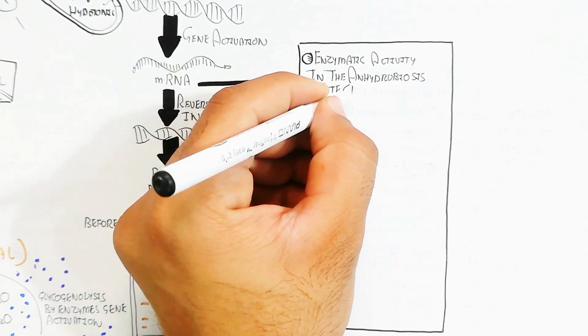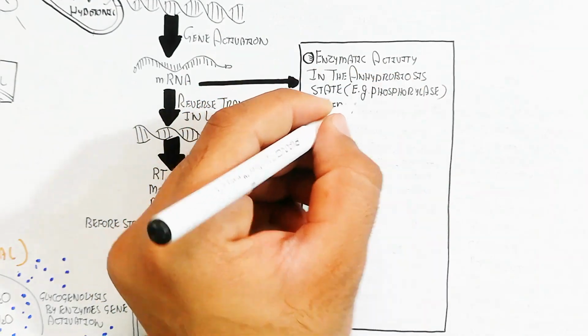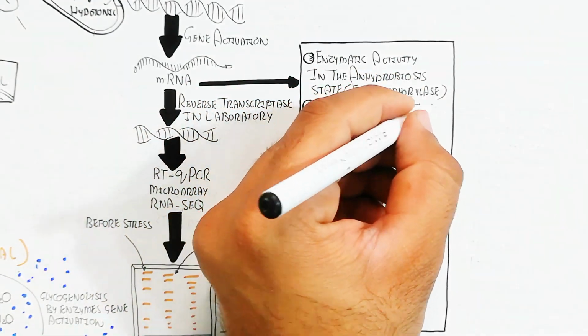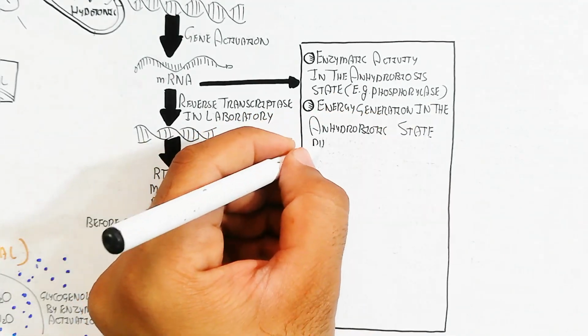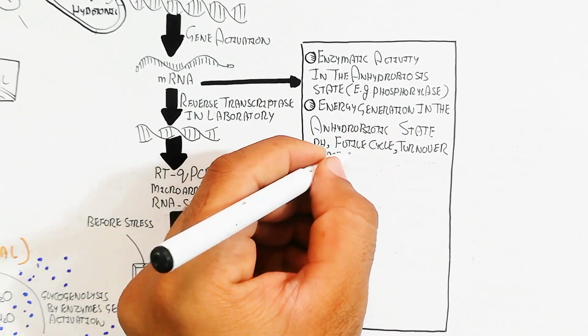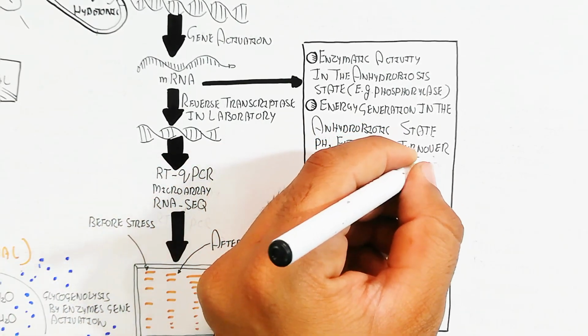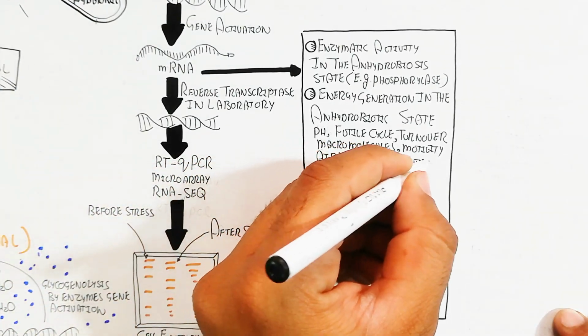So the enzymatic activity in the anhydrobiosis state is, for example, phosphorylase. Phosphorylase is an enzyme produced to increase the energy generation in the anhydrobiotic state, and the futile cycle turns our macromolecule, for example glucose, into glycogen.